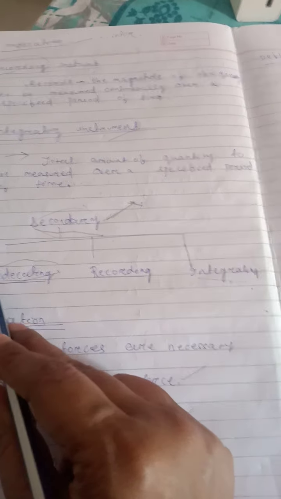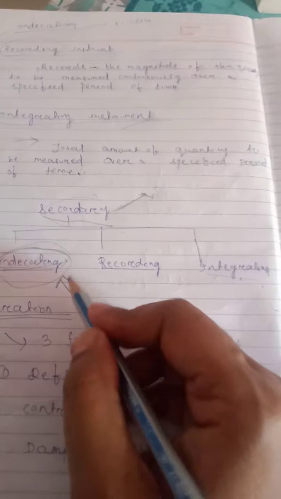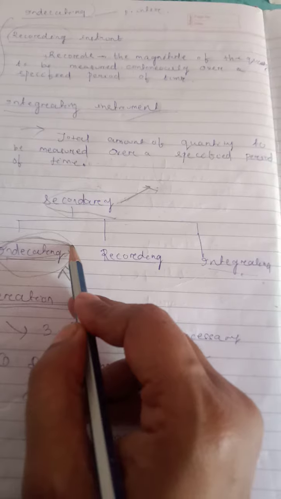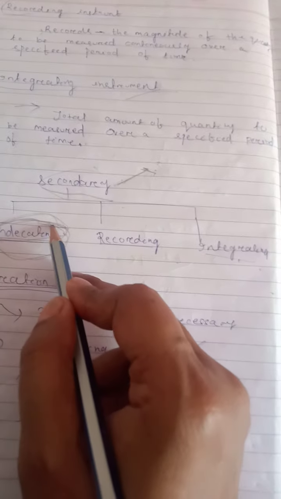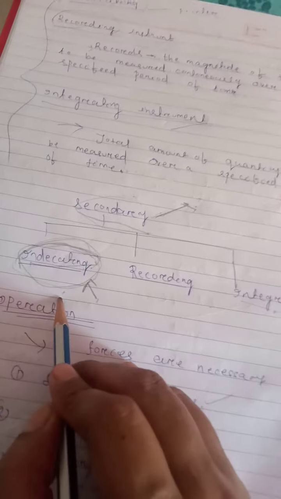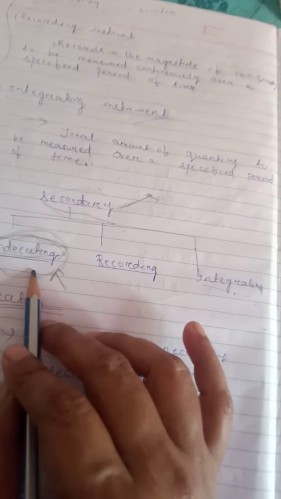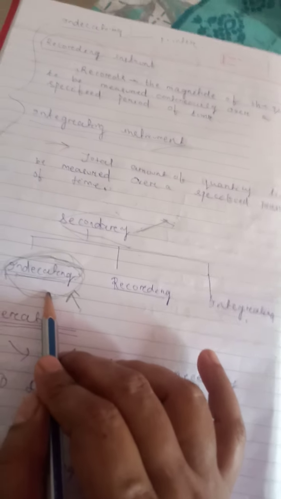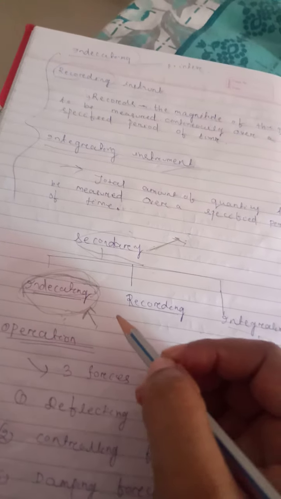Indicating, the word itself suggests that it indicates something. How does it indicate? By using a pointer, by a deflecting pointer. It indicates electrical quantities, maybe current, voltage, or power, etc. That means indicating instruments are those which indicate the instantaneous value of the electrical quantity at the time at which it is being measured.